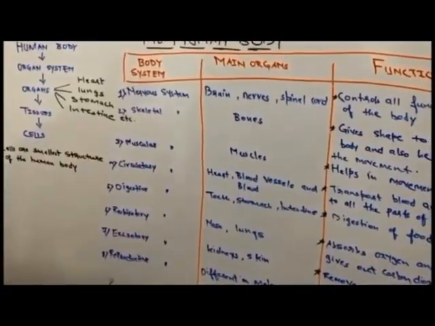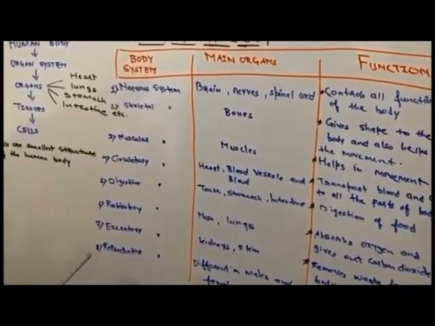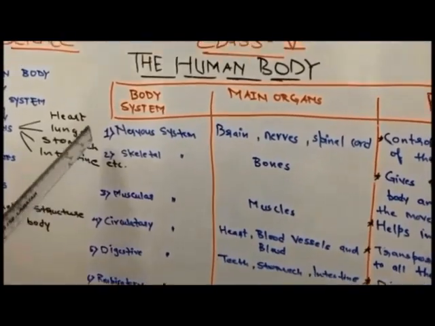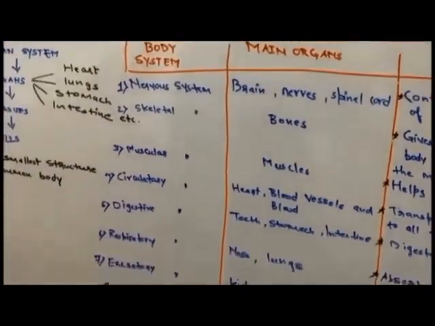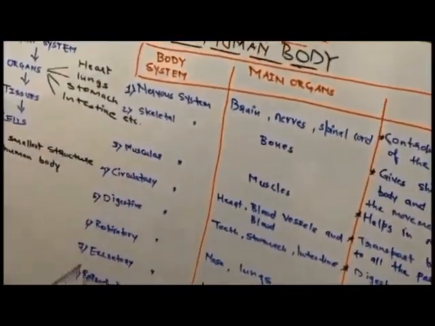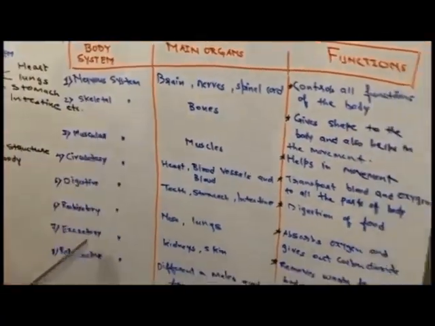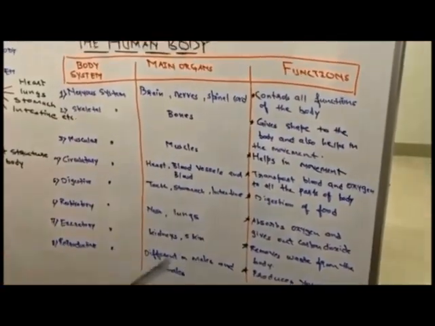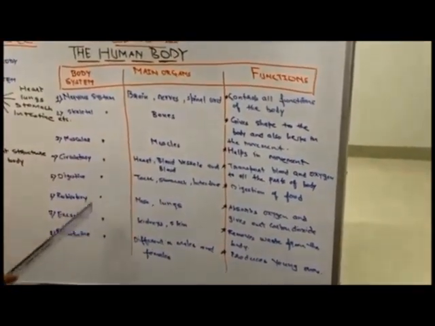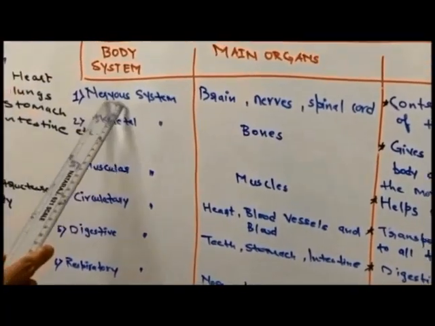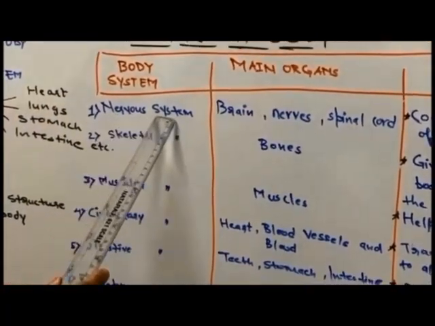Students, now we will study the different body systems or the organ systems which are present in our body. In our body, there are 8 different organ systems. We have summarized the body systems in a table form. So let's study one by one. The first body system or organ system is the nervous system.